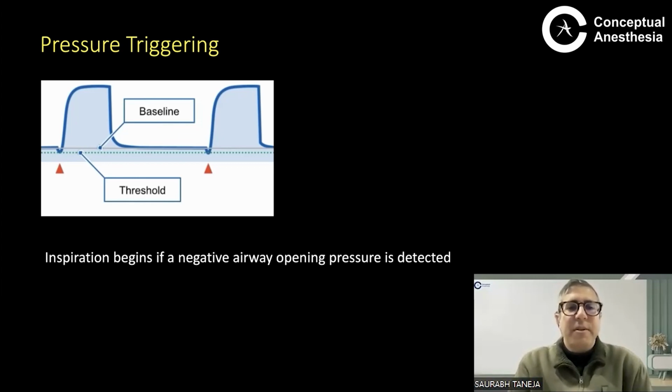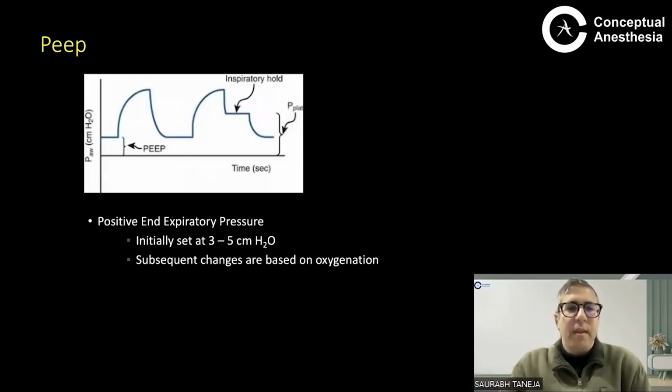So what is pressure triggering? There is a baseline pressure in the system, and when the patient makes a negative airway opening pressure, the breath gets triggered. The patient is triggering a breath by a pressure mechanism, and the ventilator delivers a breath. There is a set PEEP, positive end-expiratory pressure, initially set at 3 to 5 centimeters of water. Oxygenation is a separate class: how will you change the PEEP in an ARDS patient?